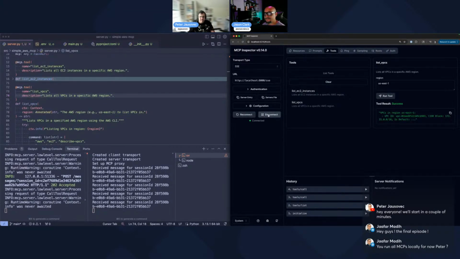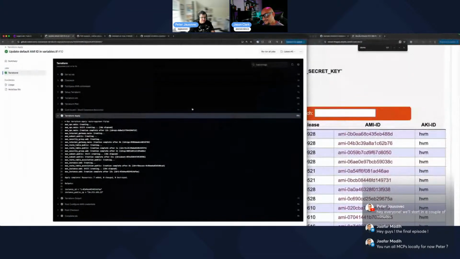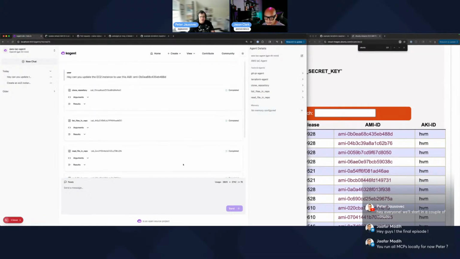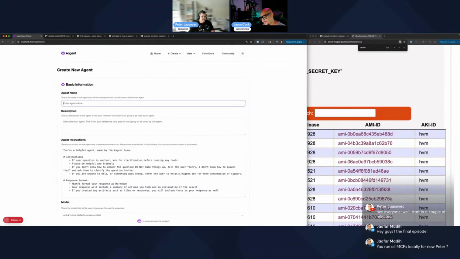So let's create an agent now. Finally. What I'll do is create a separate agent, and we'll just call it validate AWS, for the sake of simplicity.